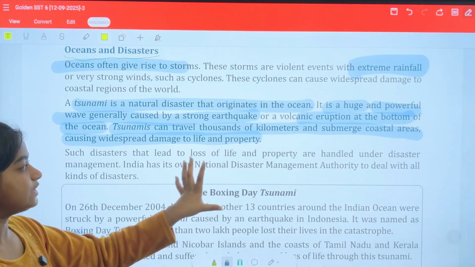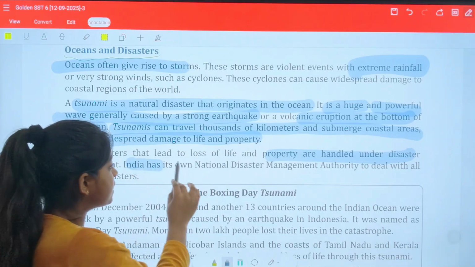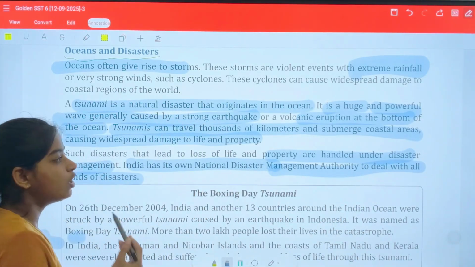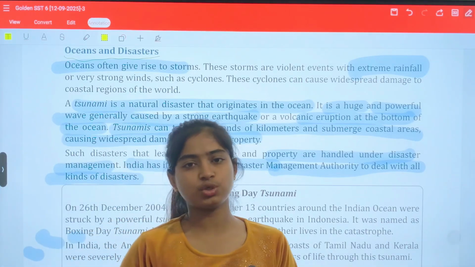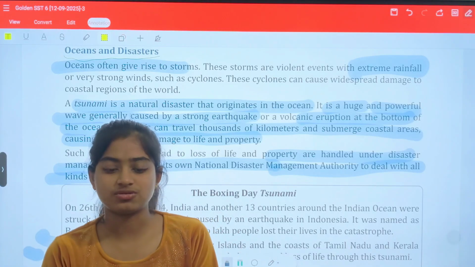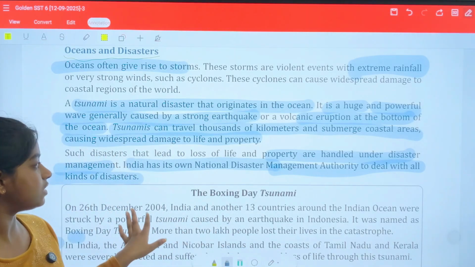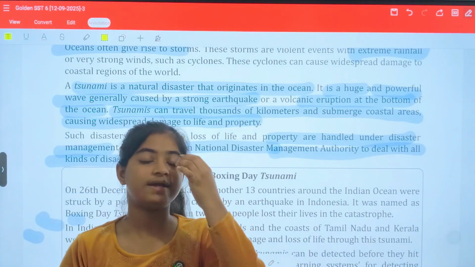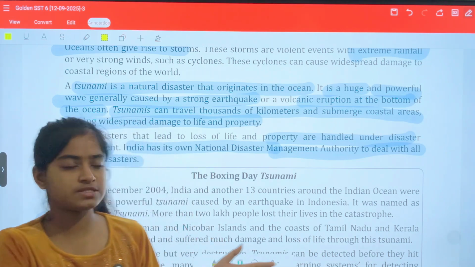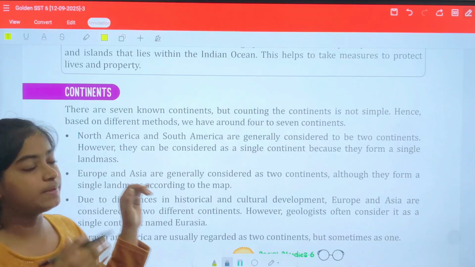Such disasters that lead to loss of human life and property are handled under disaster management. India has its own National Disaster Management Authority to deal with all kinds of disasters. These are natural disasters, so humans cannot control them, but we can manage these disasters and help the people who have suffered from them. For such reasons, a disaster management authority has been established by our own country, India, and like this, every country has specific organizations like these. So we have completed the topic oceans.